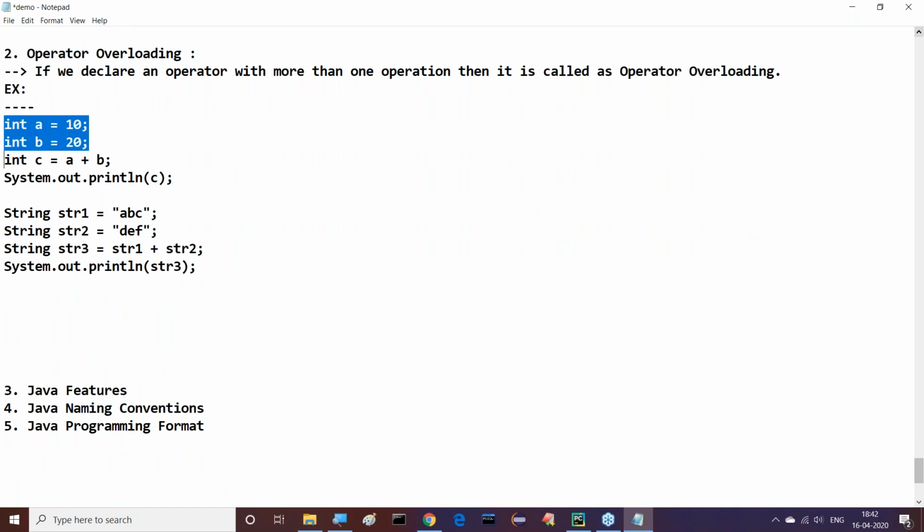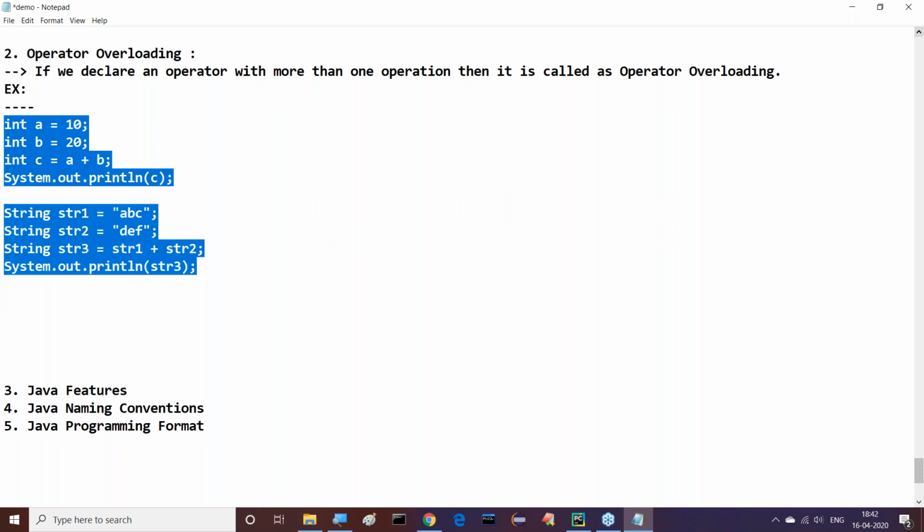Here, observe this clearly. Int A is equal to 10, B is equal to 20, C is equal to A plus B, System.out.println of C. String str1 is ABC, string str2 is DEF, string str3 is str1 plus str2, System.out.println of str3. That's it. This is the point we have to understand. Right, sir.